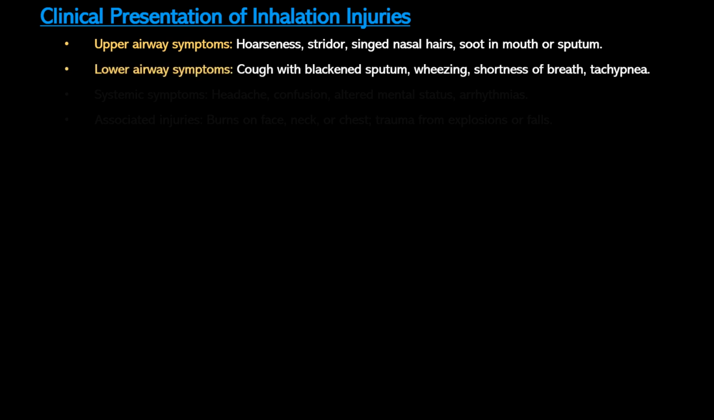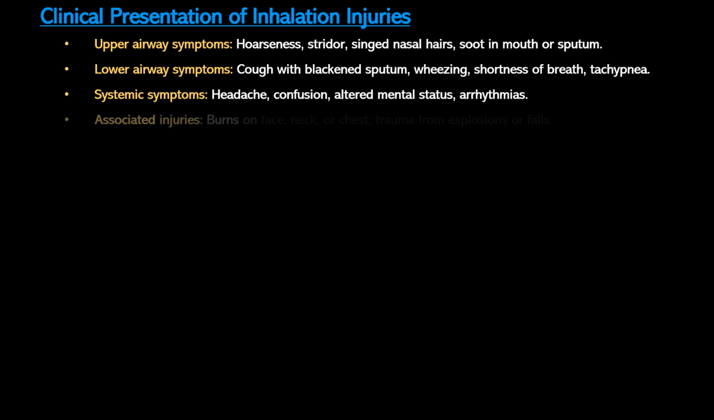Lower airway symptoms may include a persistent cough, producing blackened sputum, wheezing, bronchospasm, and shortness of breath, often accompanied by tachypnea and crackles due to pulmonary edema. Systemic symptoms result from toxins like carbon monoxide and cyanide. Patients may exhibit headache, confusion, altered mental status, and in severe cases, arrhythmias or cardiovascular collapse. Additional findings may include burns on the face, neck, or chest, and traumatic injuries from falls or explosions associated with the event.